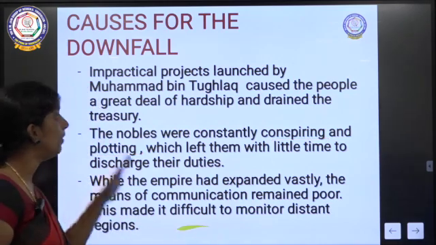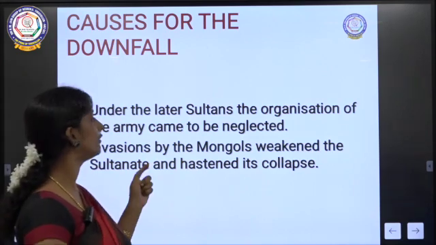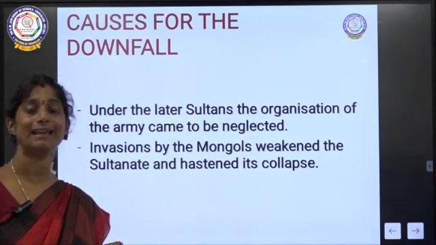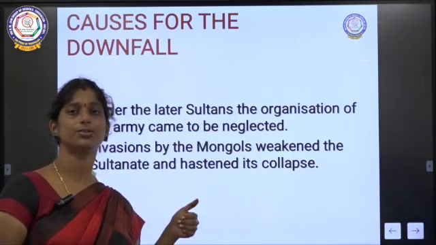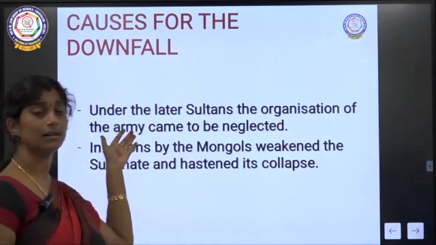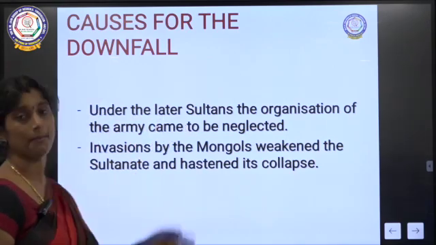And under the later sultans, the organization of the army came to be neglected. The later sultans, that is after Muhammad bin Tughlaq, the kings who ruled, were negligent about the army.